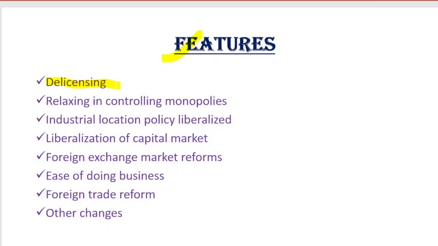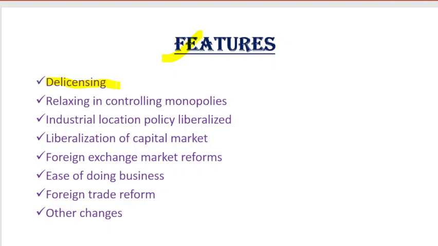Gradually it has been found that this process of getting licenses and approval from the government took a lot of time, and it basically reduced the output of industrial growth. Industrial growth was being hampered because of this long, bureaucratic procedure of getting approval. So the government said okay, except for five industries.